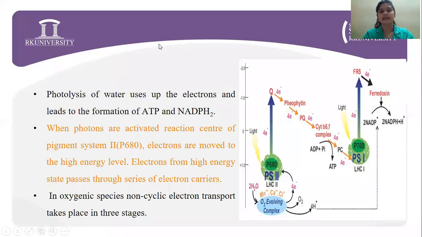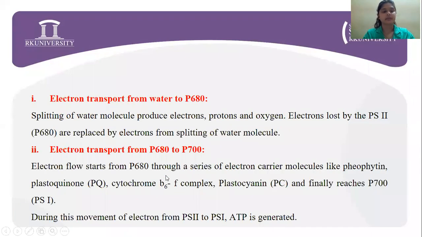Which is basically this process. Here, electron flow starts from P680 through a series of electron carriers like pheophytin, plastoquinone, cytochrome b6f complex, plastocyanin, and finally it reaches P700, photosystem 1. During this movement of electrons from photosystem 2 to photosystem 1, ATP is generated. One of the important parts: ATP generation.